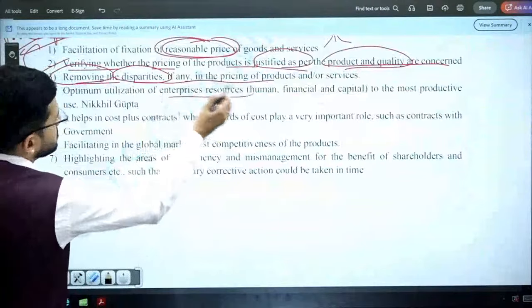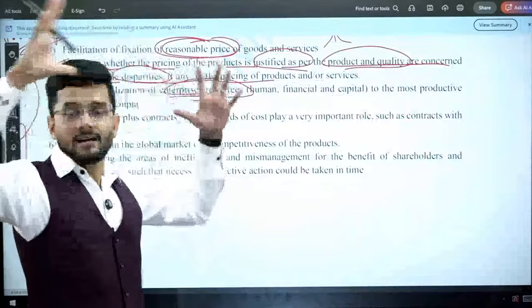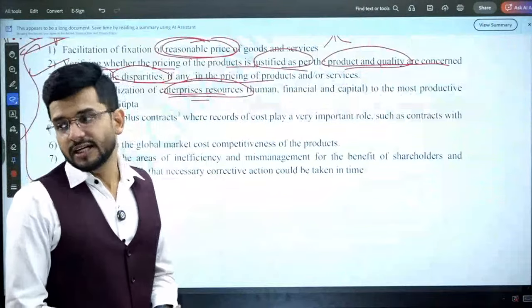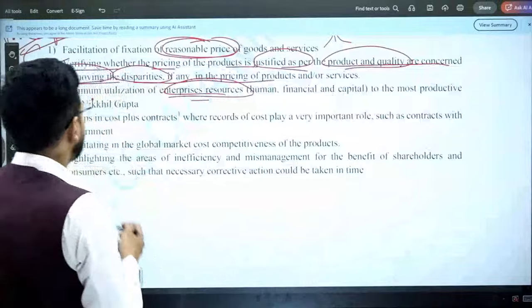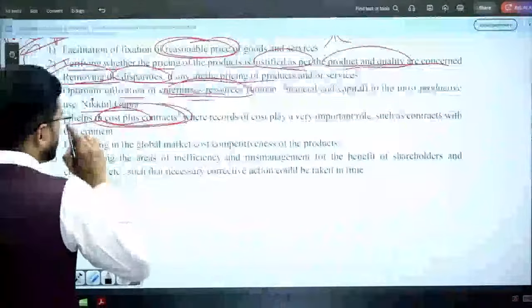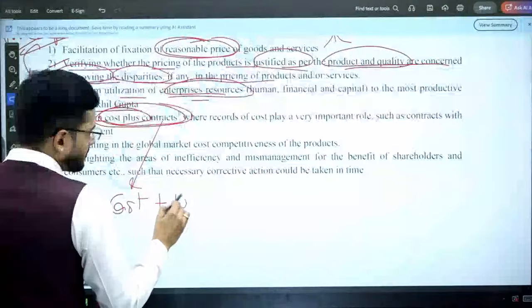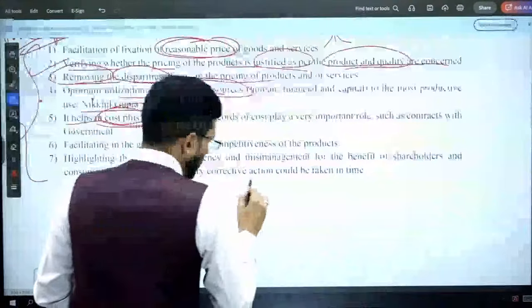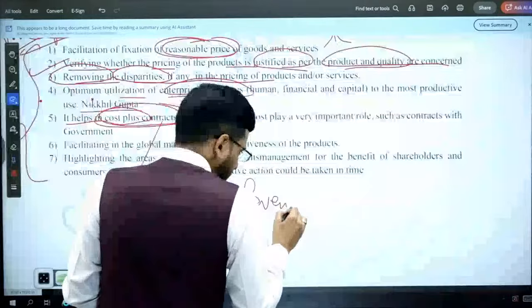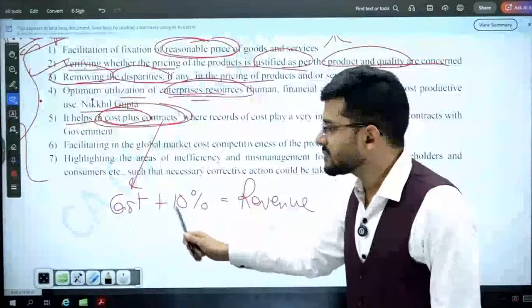Optimum utilization of enterprise resources. Resources are to be used optimally so that the entire economy is benefited, the entire country is benefited. So resources are to be used economically. It helps in cost plus contracts. Very, very important. There are certain construction contracts which are on the basis of cost plus 10%, which is equal to the revenue of that construction company. So many construction contracts are on a basis of cost plus 10%.